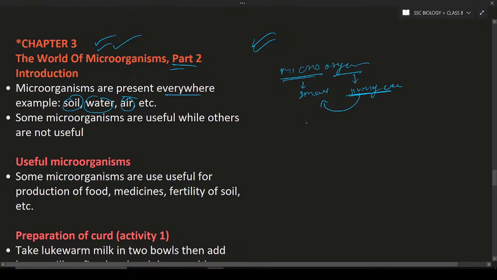Microorganisms are of different types. What are they? They may be bacteria, viruses, algae, fungi, yeast and so on. These are all different types of microorganisms. And in the bacteria there are different types, and again in the viruses there are different types of viruses.